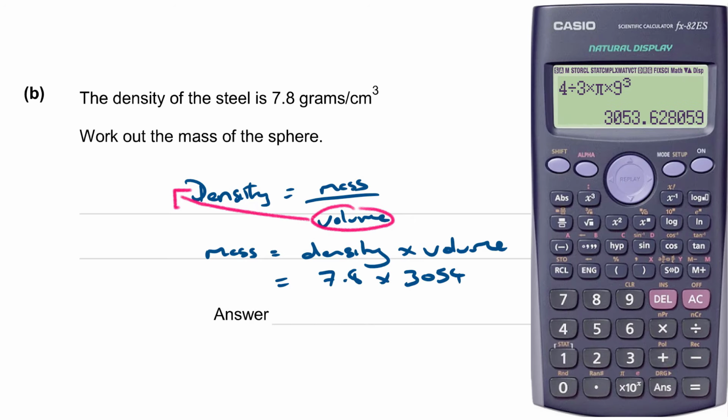Now I've still got the stored calculator value on my calculator, so I'm just going to carry on using that. So I'm going to take the answer and times it by 7.8, and that gives me 23,818.